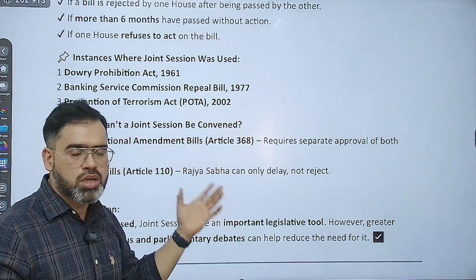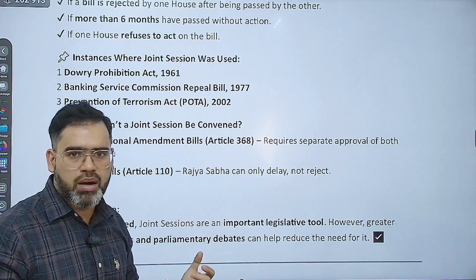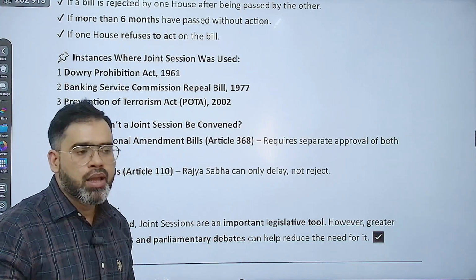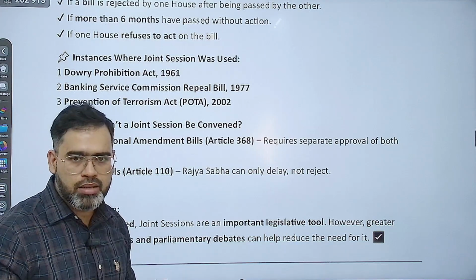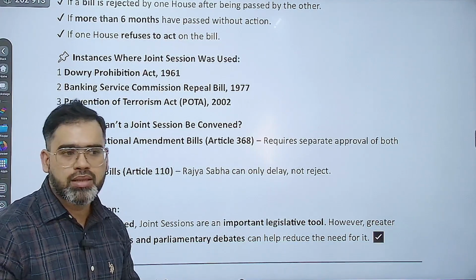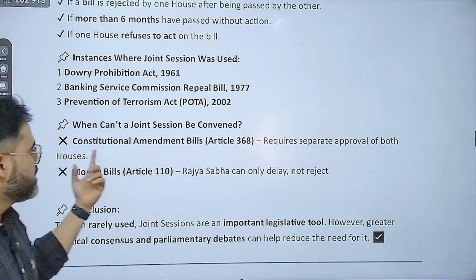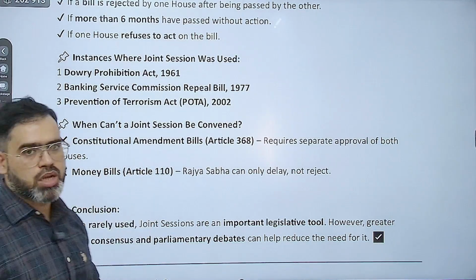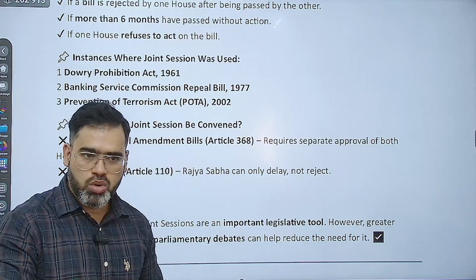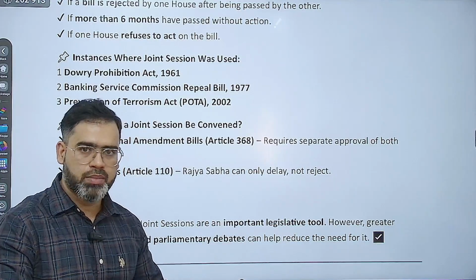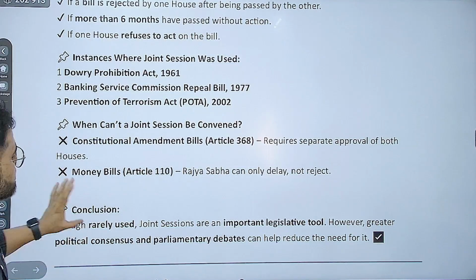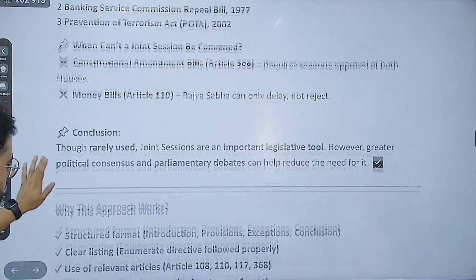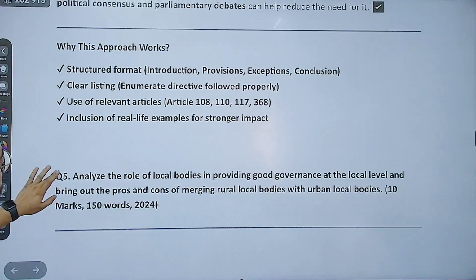I told you because Lok Sabha and Rajya Sabha should have equal power in case of constitutional amendment bill, and because Rajya Sabha also represent the interest of the state. Because of that reason, if they come together, then definitely Lok Sabha can override the authority of the Rajya Sabha. So because of that, we have not given. Money bill, I told you, because Council of Ministers they are responsible to the Lok Sabha only. Because of that, more power regarding money bill we have given to the Lok Sabha only. So know this. That is how you can write. Then conclusion, answer is done.